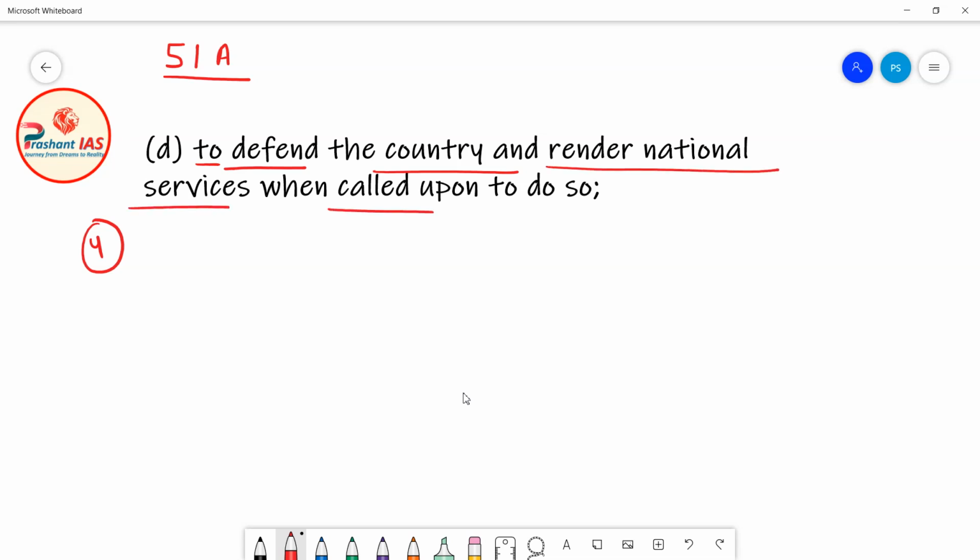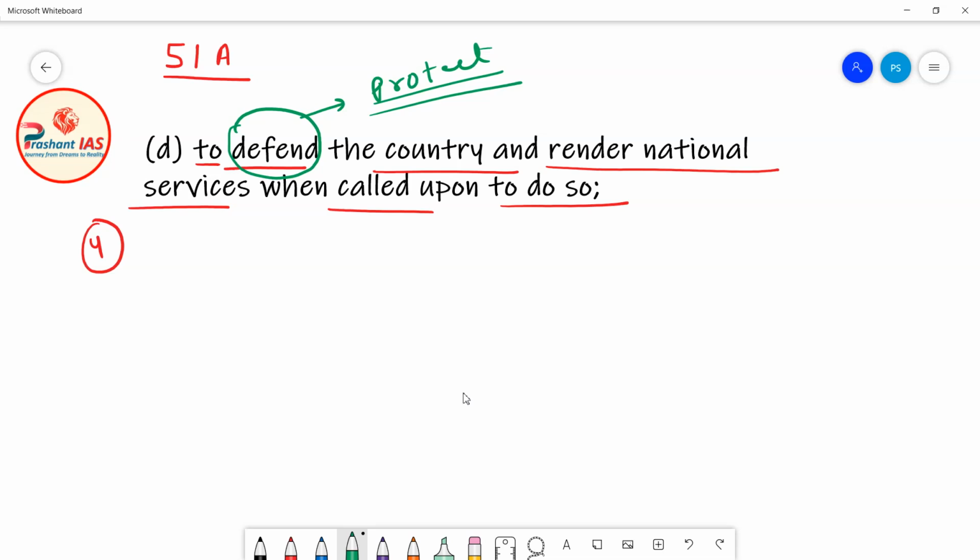Now, what does it mean? Friends, as all of us are the citizens of India, it is our duty to defend our country. Defending our country means it is our duty to protect our country from any threat, whether that threat is an external threat or an internal threat. It is our duty to protect the country against all the threats.